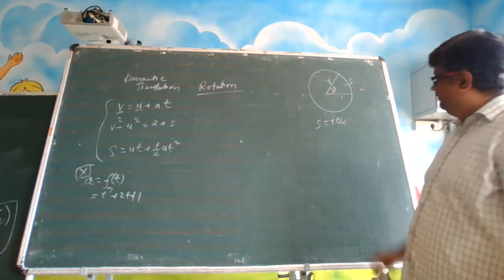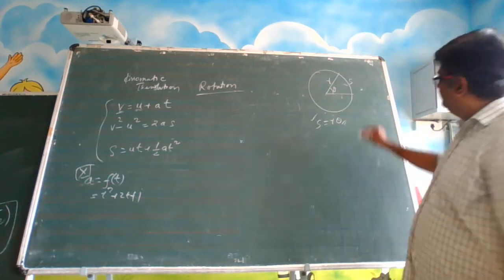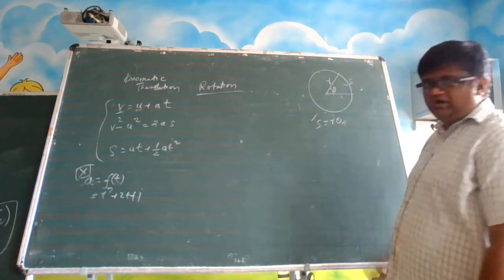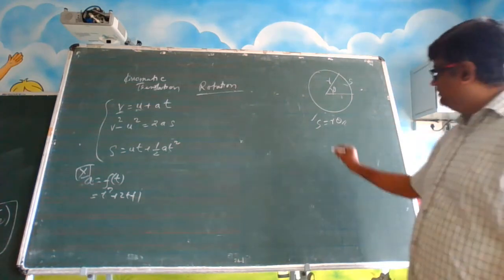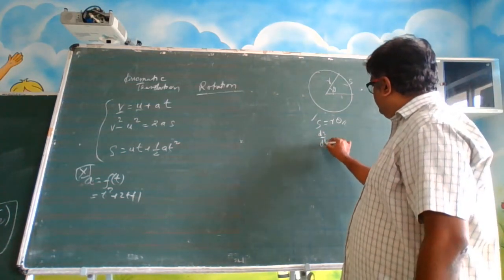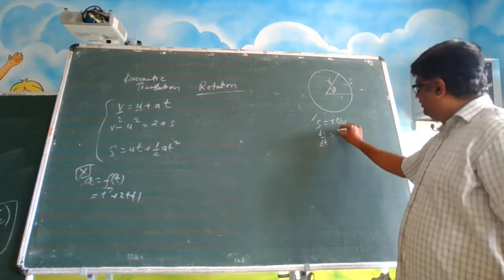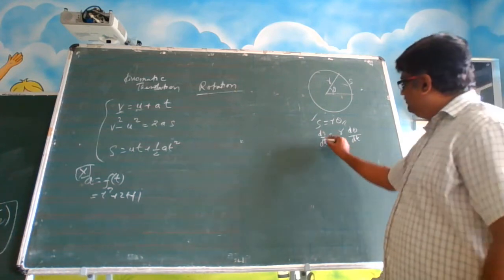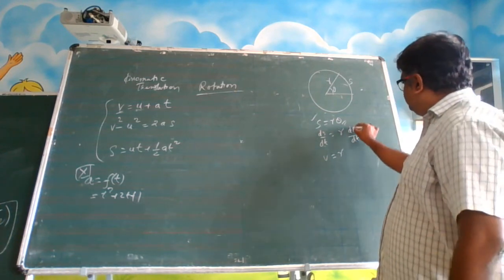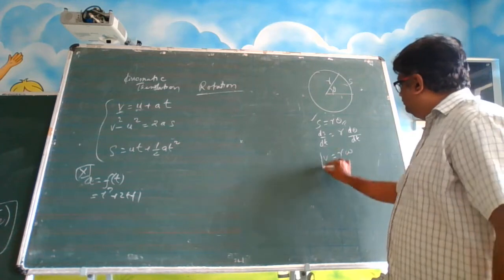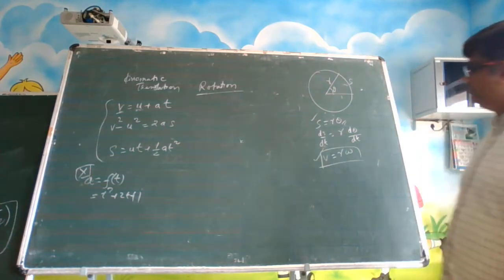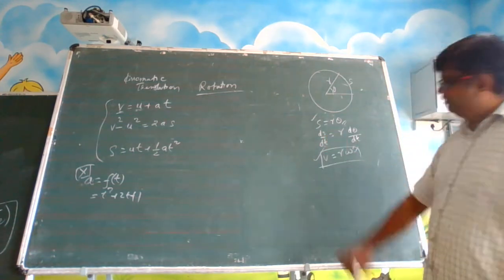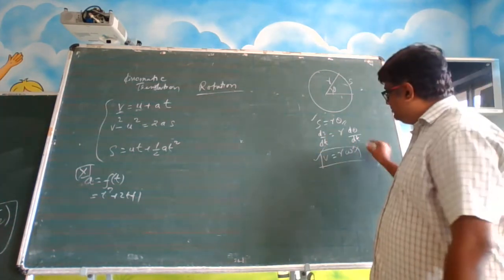Theta is an angular parameter, S is a linear parameter, displacement. Differentiate both sides: ds by dt is equal to r, a constant, times d theta by dt. ds by dt is v, and d theta by dt is omega. So v is equal to r omega. If linear speed is provided, you can get angular speed, and if angular speed is provided, you can get linear speed using this expression.